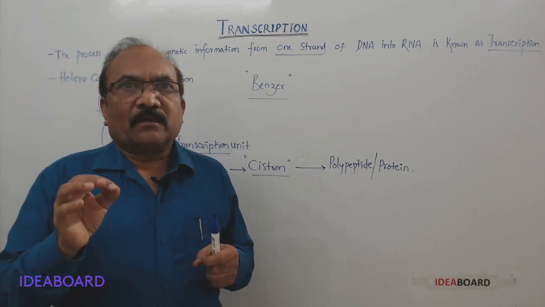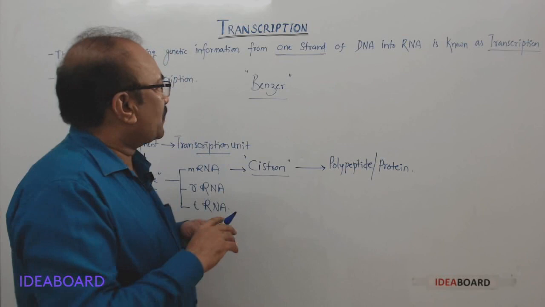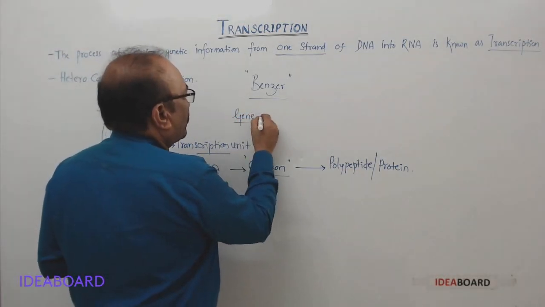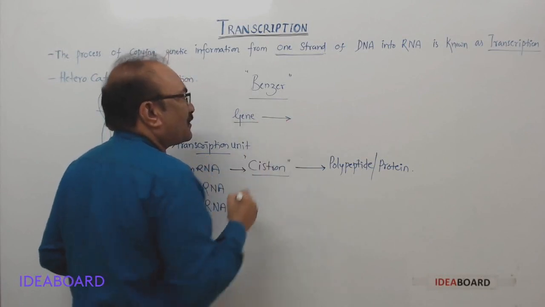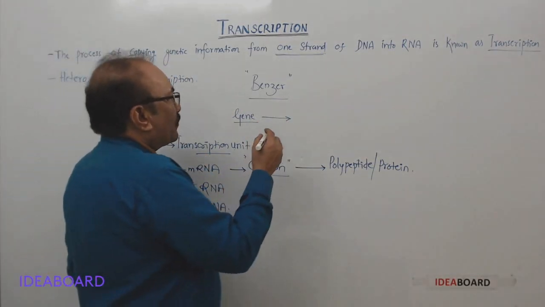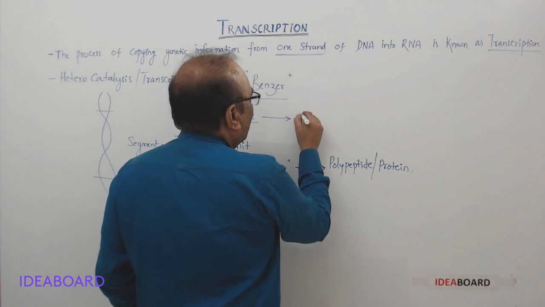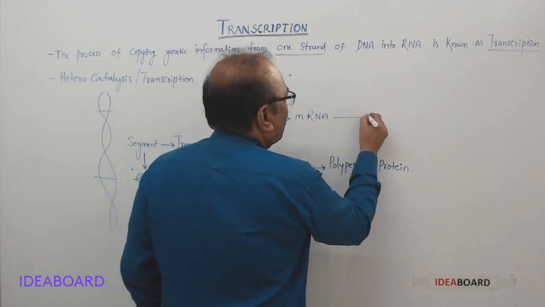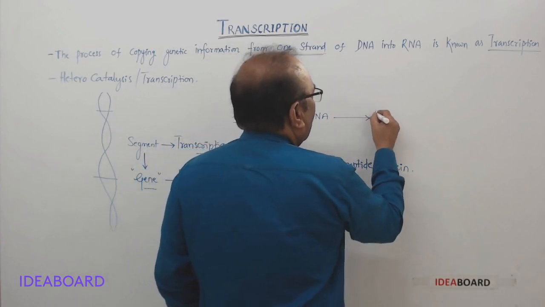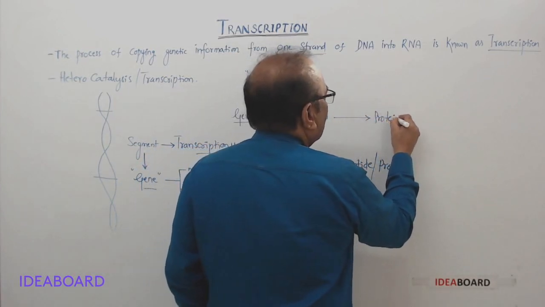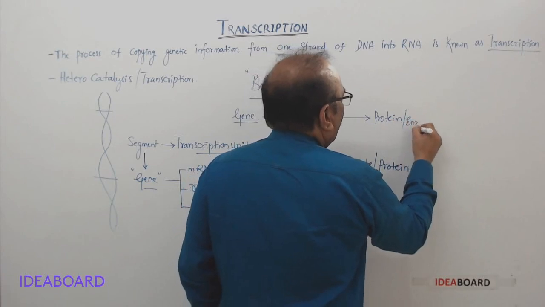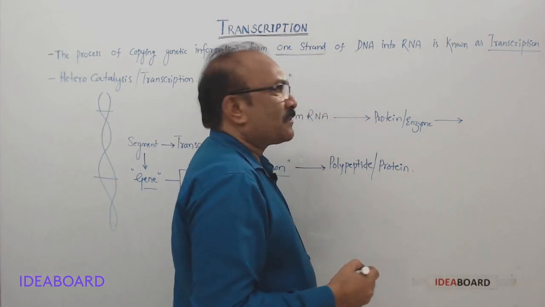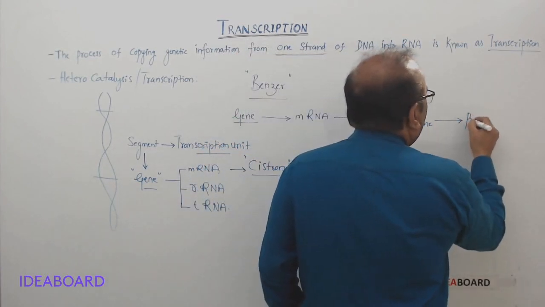A gene having information for the expression of a character will be expressed in the form of mRNA, and this mRNA will undergo translation, as a result of which a proteinaceous enzyme, a protein or the enzyme is formed, and that enzyme catalyzes the reaction and a product is formed.